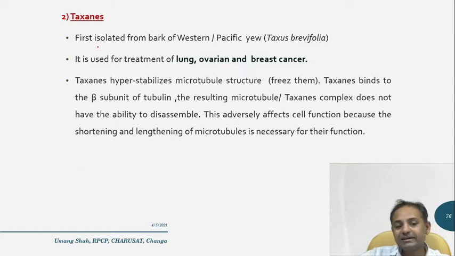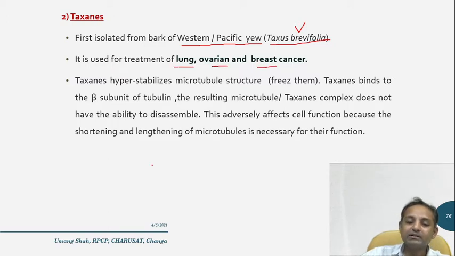Next is the taxane derivative. It is a taxane derivative first isolated from the bark of the western or Pacific yew, which is called Taxus brevifolia, its biological name. It is used in the treatment of lung, ovarian, and breast cancers. And how do taxane derivatives act? They hyperstabilize the microtubule structure, or we can say freeze them.